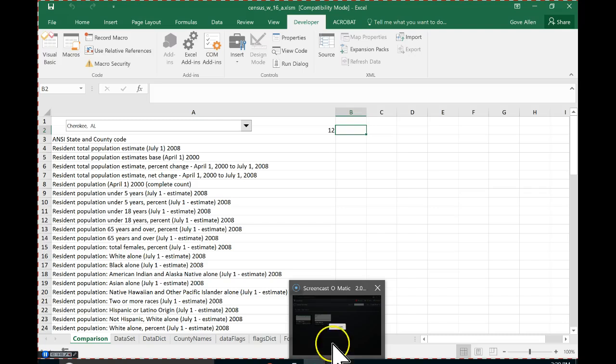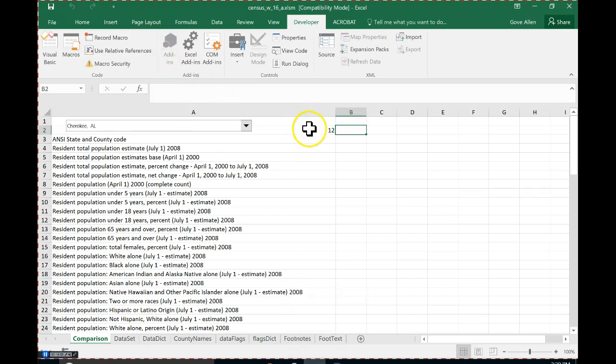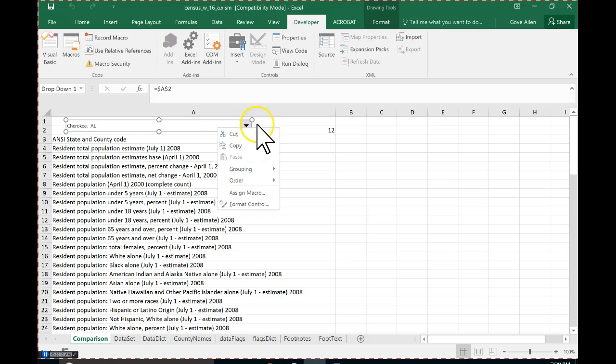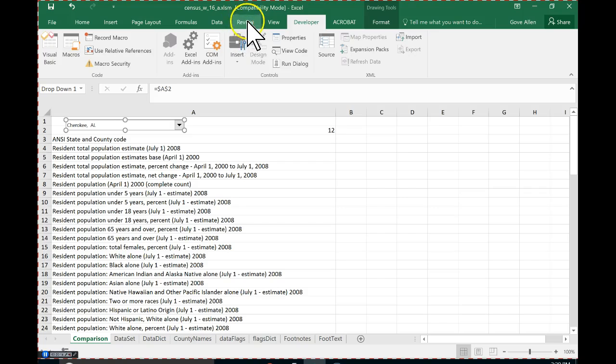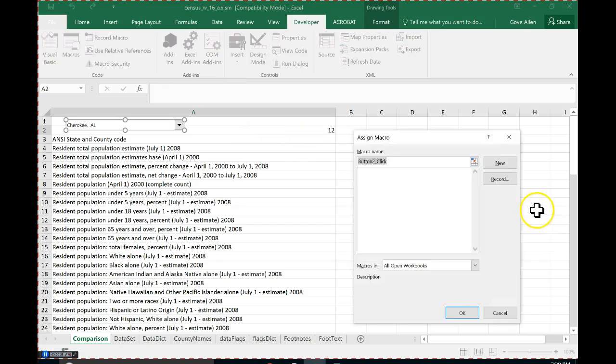Okay, so step 1. We've got to figure out how to get from the selection to putting the name right here. And let's go ahead and put a button on this form to do that with. So this is kind of big. I'm just going to make it a little bit smaller. And again, back on my developer tab, I'm going to come to the toolbox and I'm going to bring on a button. So here's our button. Button controls the very first one. And then I will click and drag to draw that button in here.